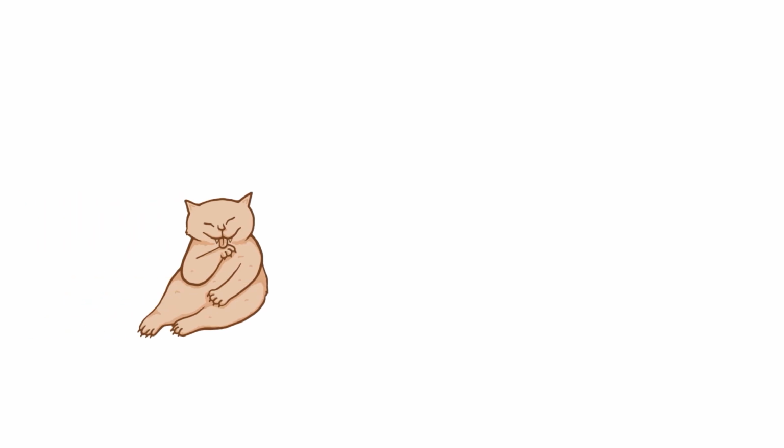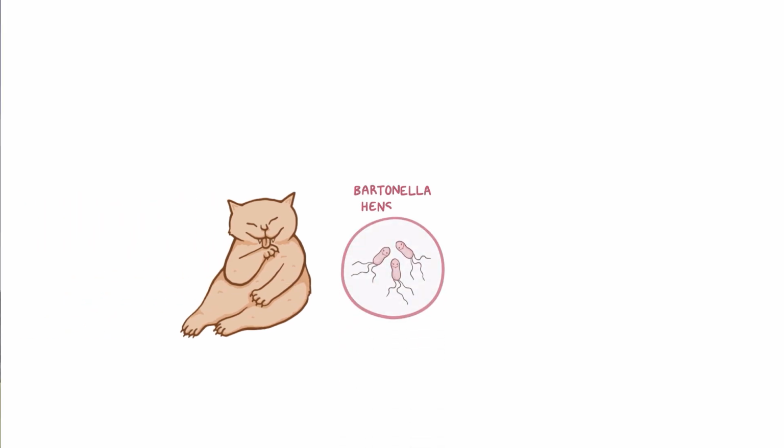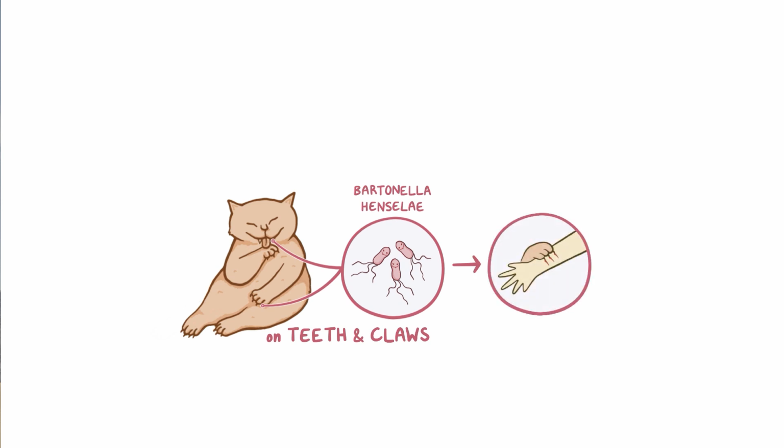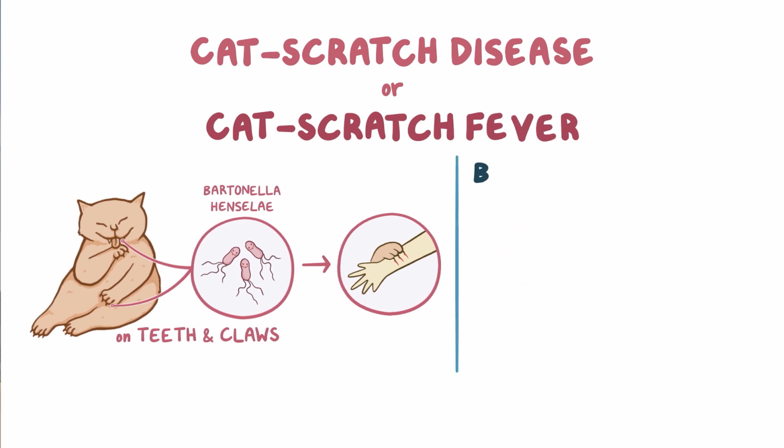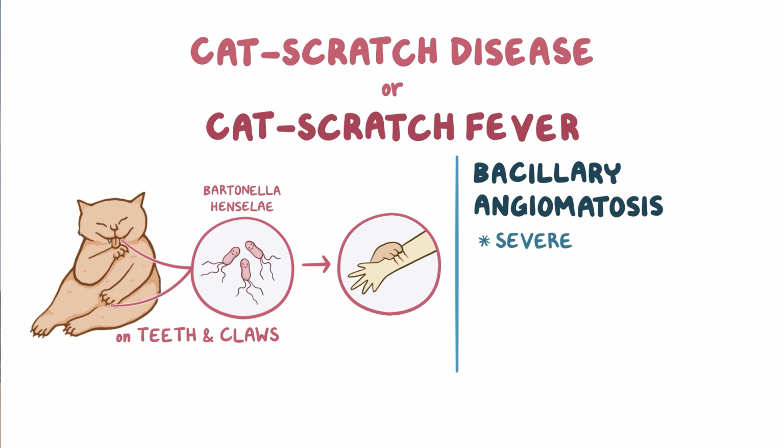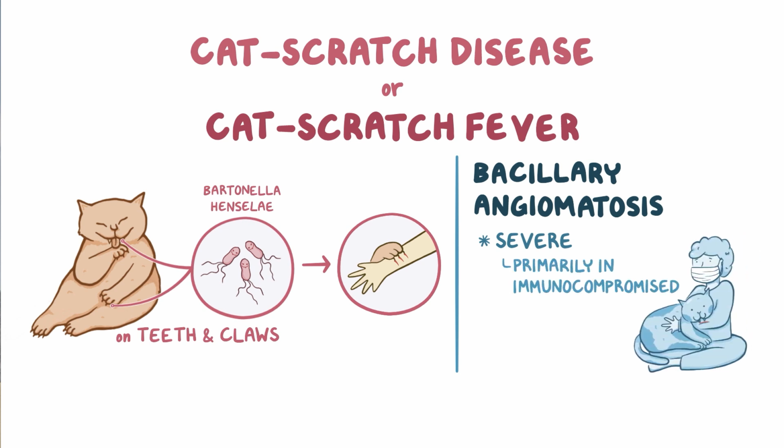Finally, when the cat grooms or scratches, Bartonella henselae gets on its teeth and claws, and the cat may infect a human by scratching or biting, hence the name cat scratch disease or cat scratch fever. There's also bacillary angiomatosis, which is a severe form of cat scratch disease that develops primarily in immunocompromised individuals.